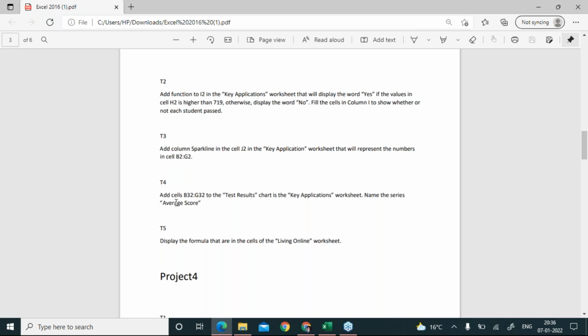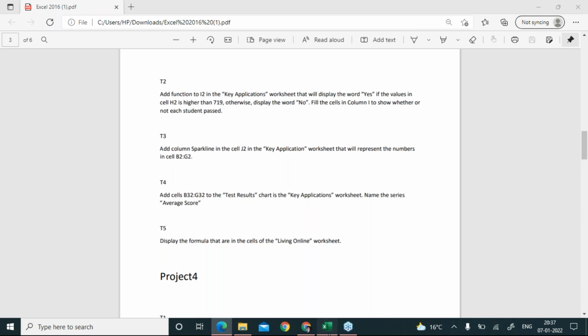So it says add cells B32 to G32 to the test results chart in the key applications worksheet. Name the series average score, right? So I have to do one thing here: the sheet name is key application, the chart name is test results, and the series name is average score, right?